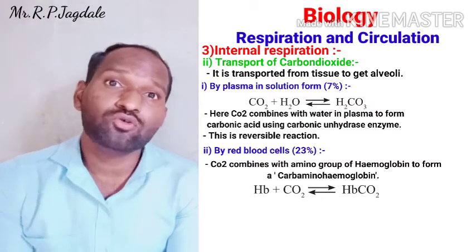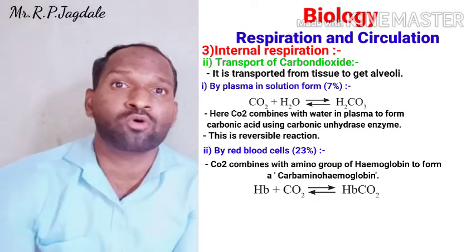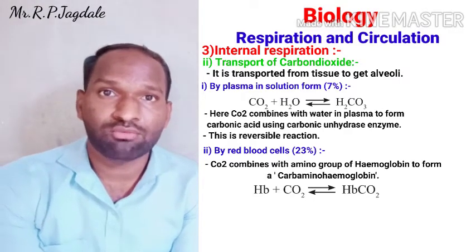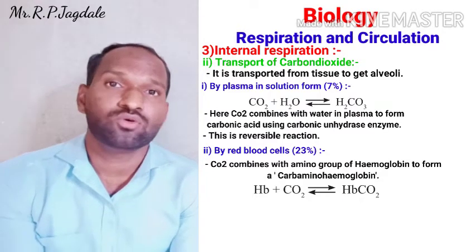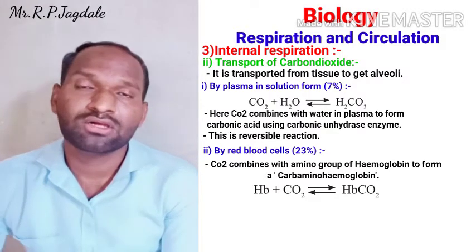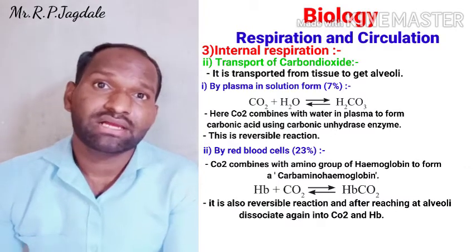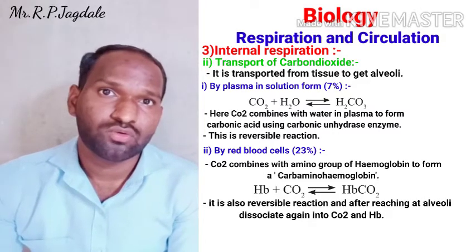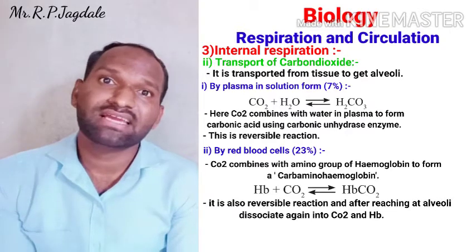The amino group of the CO2 combines with the amino group of hemoglobin, and it will form carbaminohemoglobin. Carbaminohemoglobin, that is HbCO2. Now that carbaminohemoglobin travels along with the blood to the alveolar region, and when it comes to the alveolar region, it readily dissociates into hemoglobin and CO2, and now that CO2 is released into the alveoli. This is the second process.